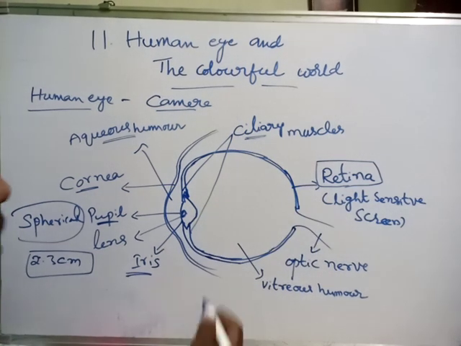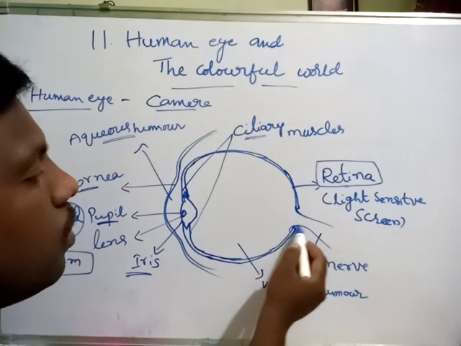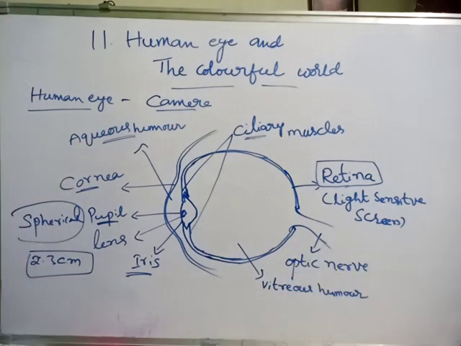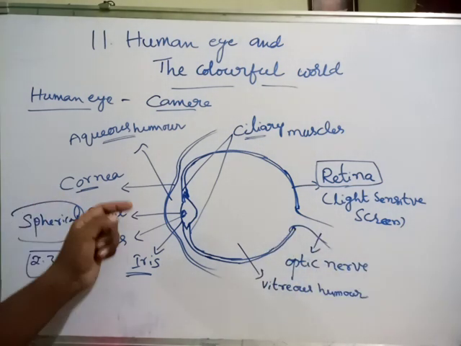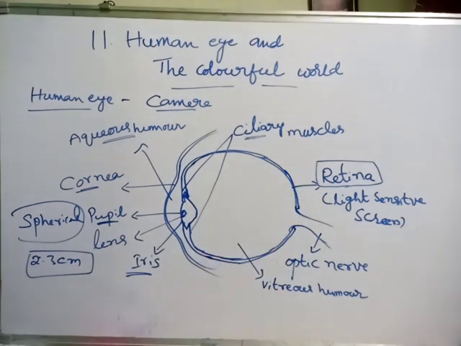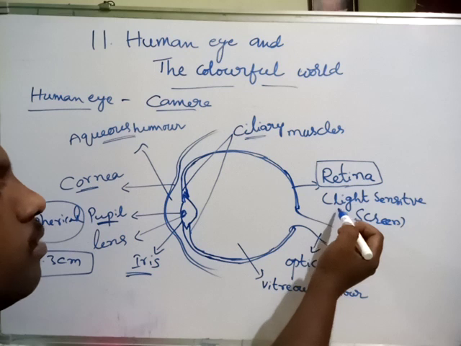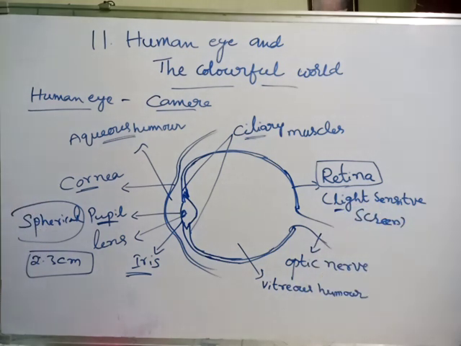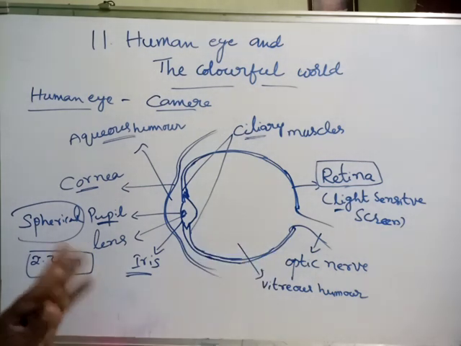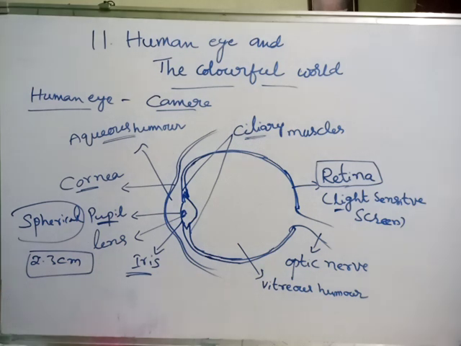And here the optic nerve will be connected to the brain. When light passes through the cornea and crystalline lens, an image will be formed on the retina, which is a light sensitive screen. This information will be sent to the brain via the optic nerve. In this optic nerve, so many sensitive cells will be there, like rods and cones. Then our brain will interpret and give the information that we are seeing an object. So this is the human eye.